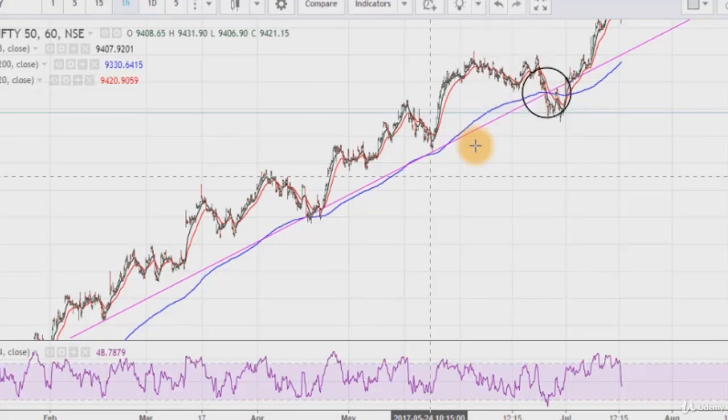Here prices are crossing below this trend line, also this moving average. These two are the support levels. So we will wait for the confirmation when prices cross above this trend line or this moving average to initiate our buying position. But if we want to trade for 15-minute charts for intraday trading, then we will see how to employ our primary and trailing stop loss.